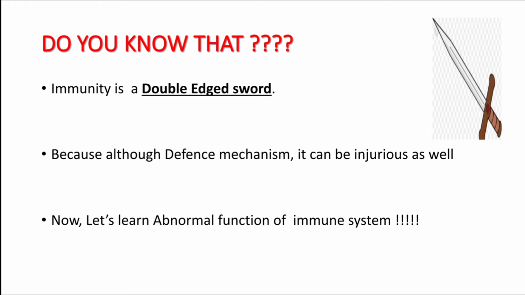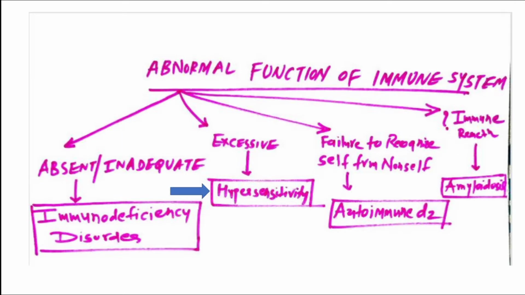But sometimes, in certain circumstances, your immunity can be injurious to our health, and in such a condition it acts as a double-edged sword. So I mean to say that it is beneficial as well as injurious for our health, right? And so let's learn which are those abnormal functions of the immune system, right? So these are the abnormal functions of the immune system. Because of the abnormal function of the immune system, it is not protective, but in fact it leads to development of various diseases, right?